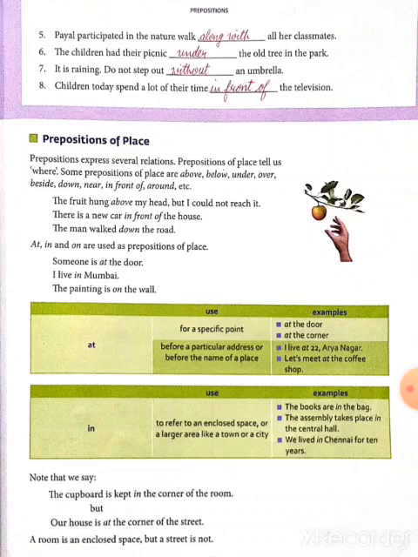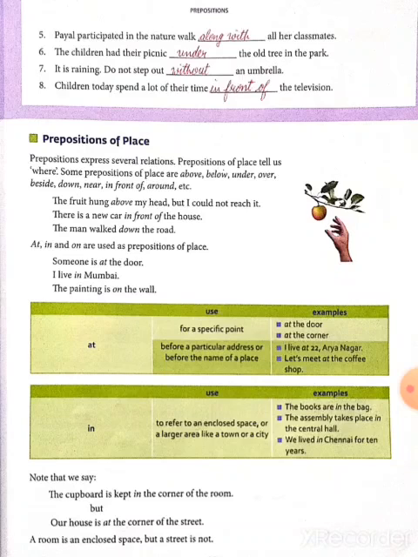Prepositions of place tell us where something is. Some prepositions of place are above, below, under, over, beside, down, near, in front of, around, etc. Example: the fruit hung above my head, but I could not reach it. There is a new car in front of the house.